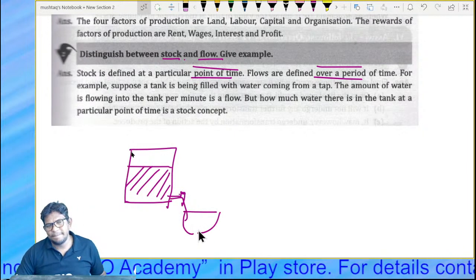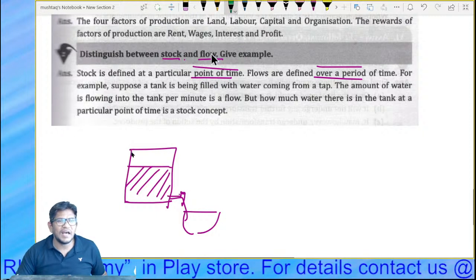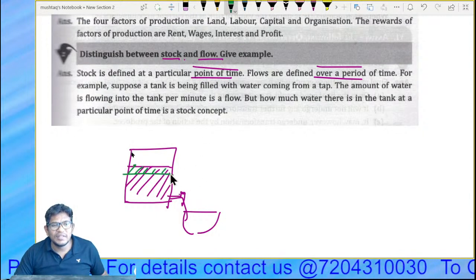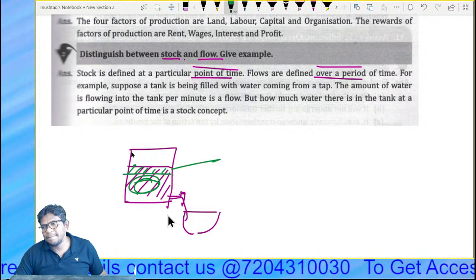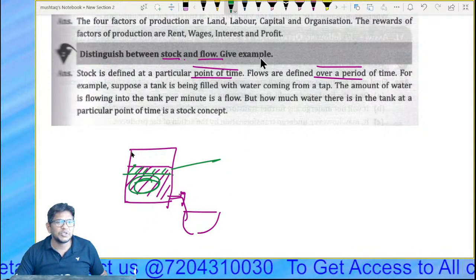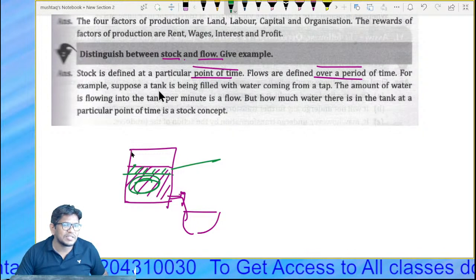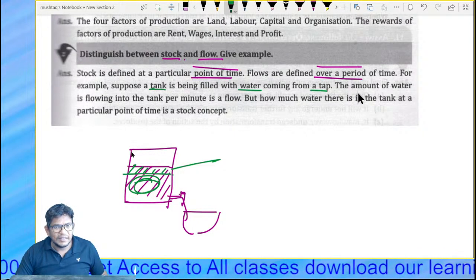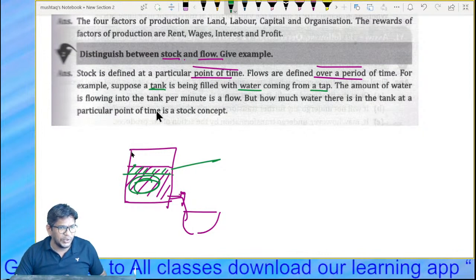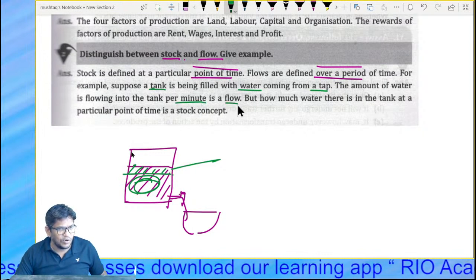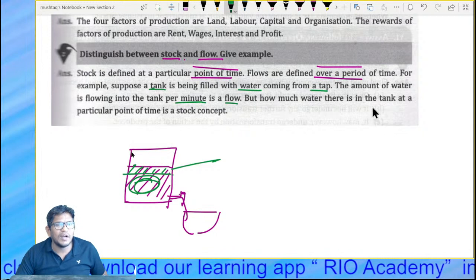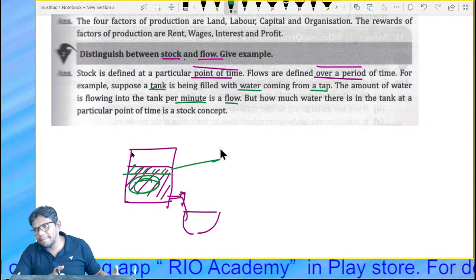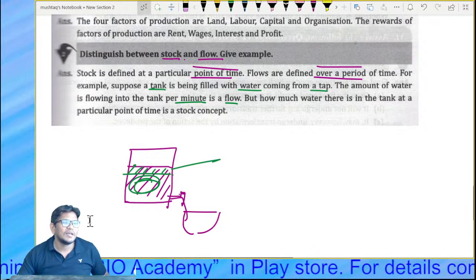Because of that flow, this much water has gone out. So this is the flow and this is your stock. The amount of water that flows into the tank per minute is flow, but how much water is there in the tank at a particular point of time, that is called stock.